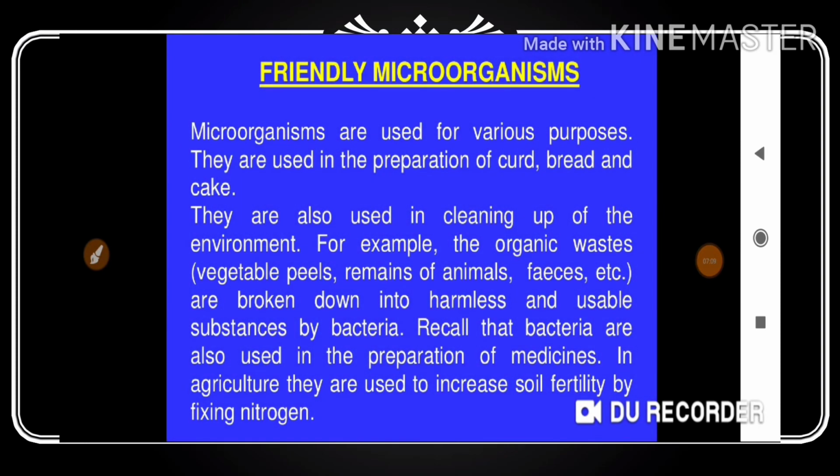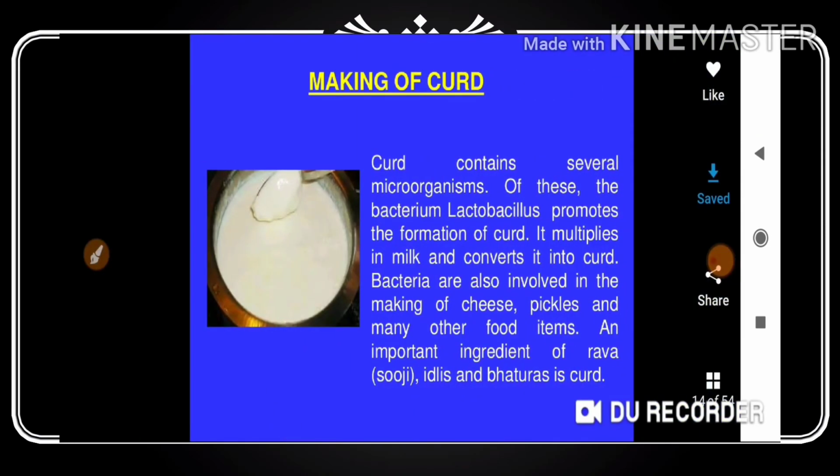Okay, so friendly microorganisms. These are very friendly to us. How these are friendly to us, that is what we need to discuss. One good example I will give, in the next slide: the making of curd. Everybody knows the making of curd.